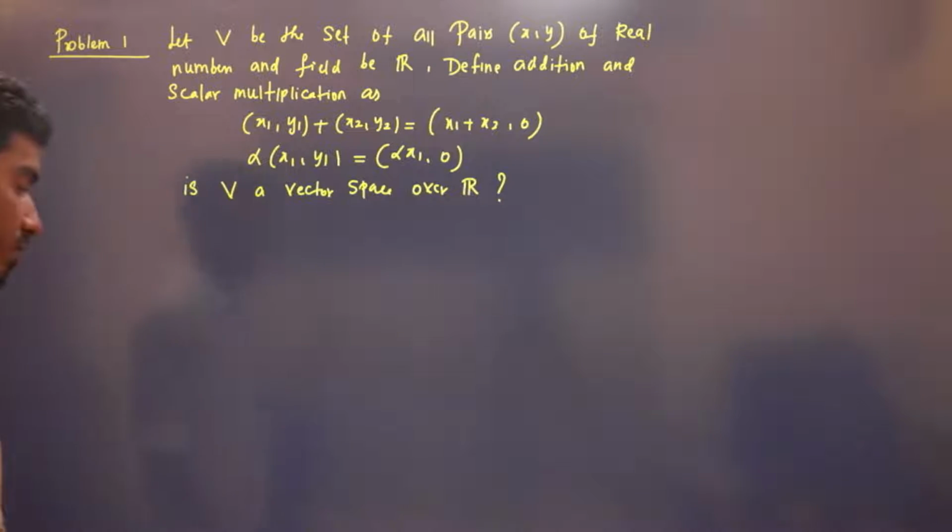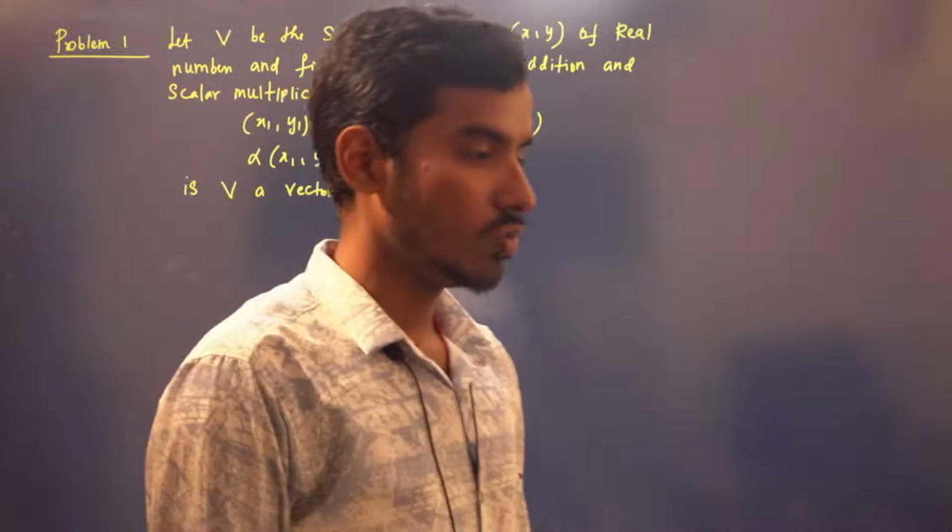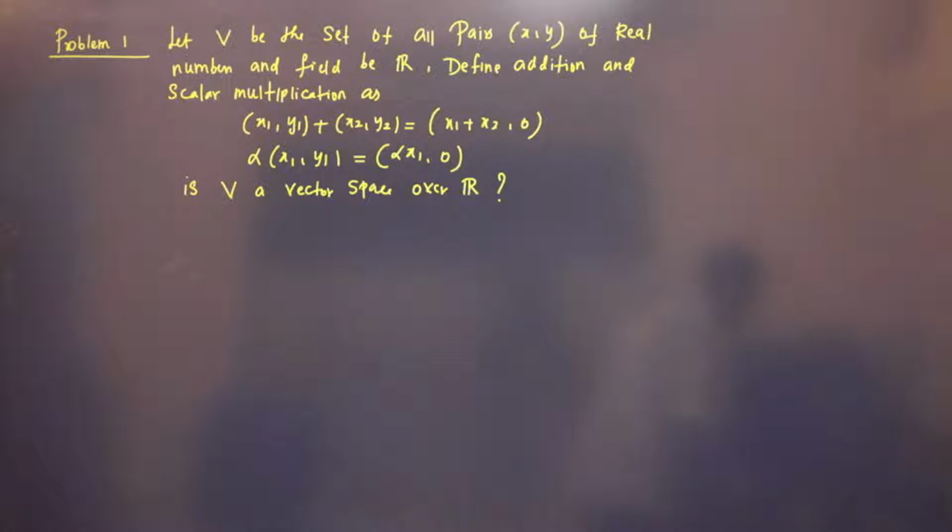Okay, very important, right? Usually in all these 7 problems, we have used the usual addition and the usual scalar multiplication, right?